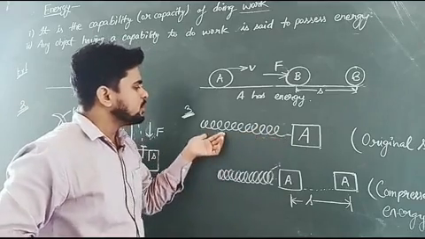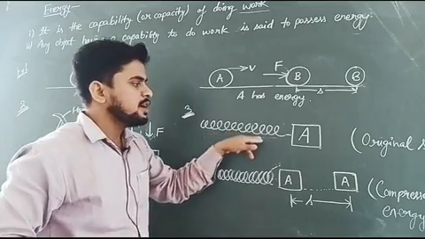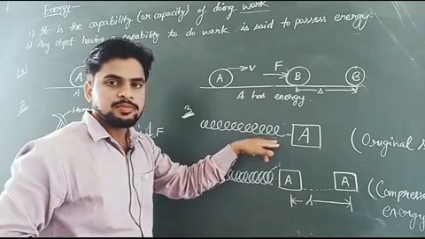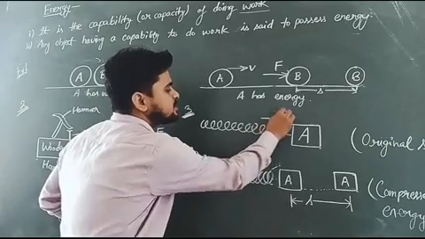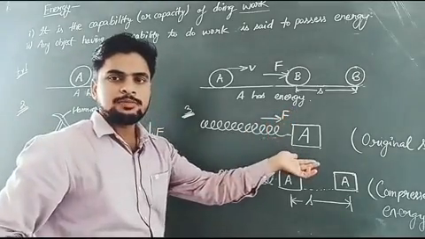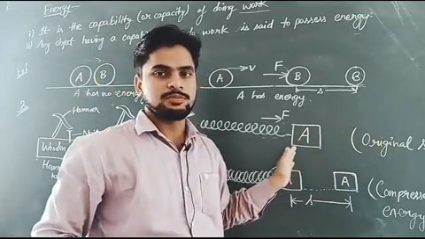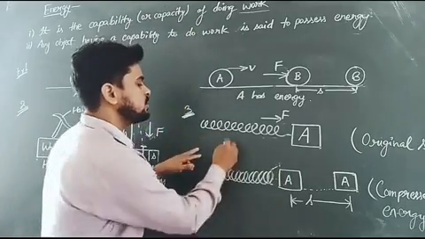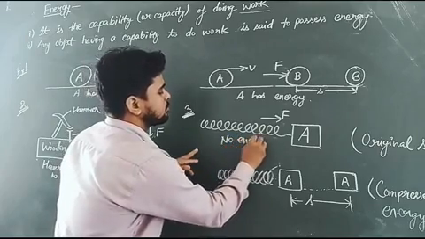So in this situation you can see that the spring has no capacity such that it can apply certain force on the block A, and block A gets displaced in the direction of the force. So in this situation the spring has no energy.